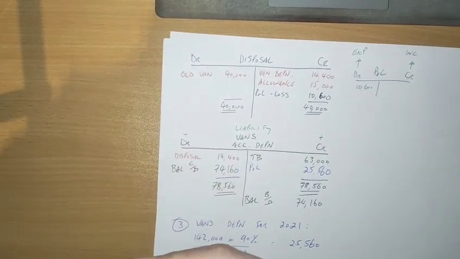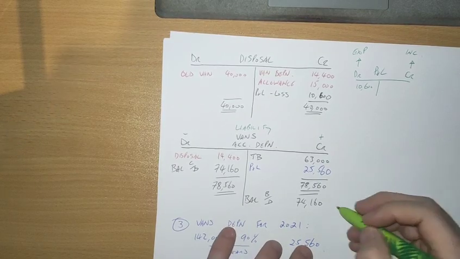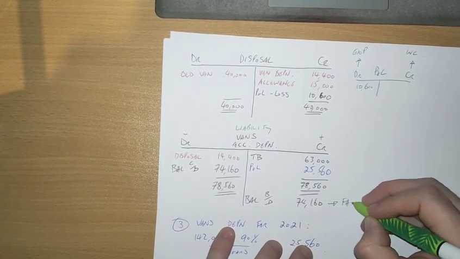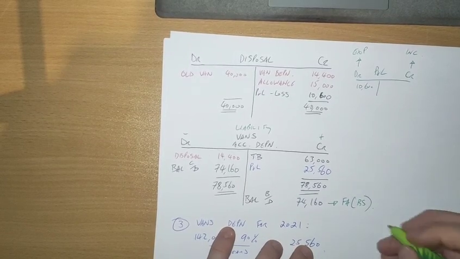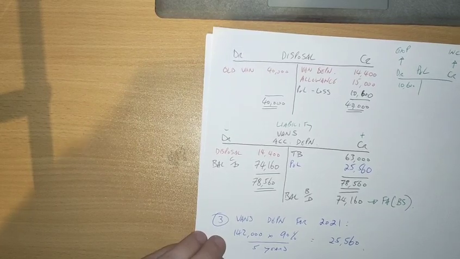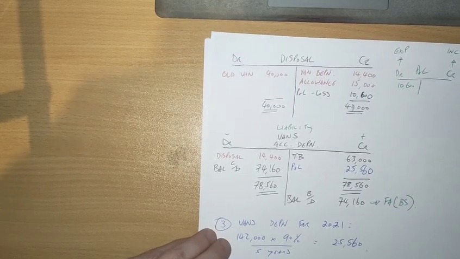And that then is our accumulated depreciation for our balance sheet actually. So just make a note of where you're putting that, fixed asset in the balance sheet. And that's it. Really, that's all the workings for the vans.